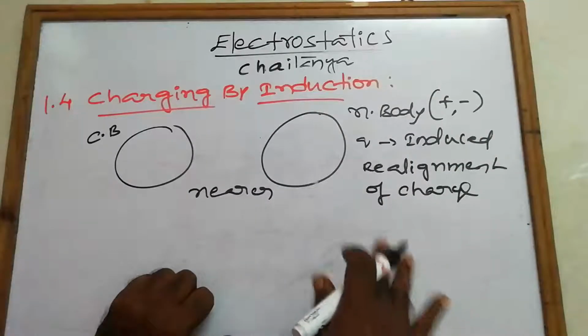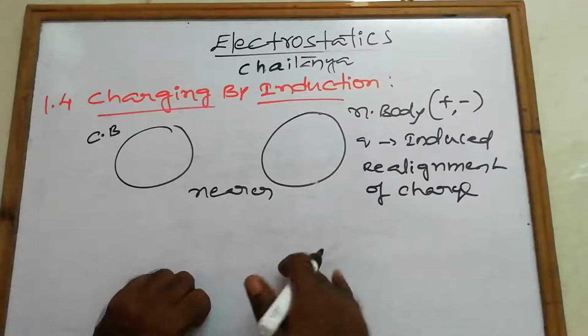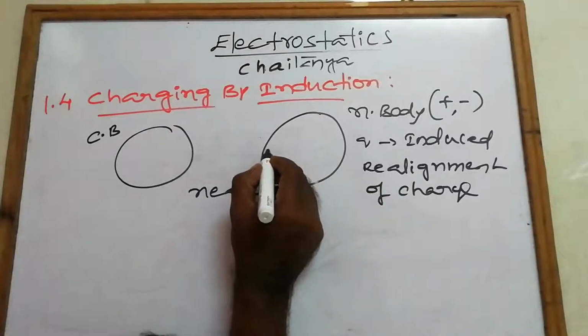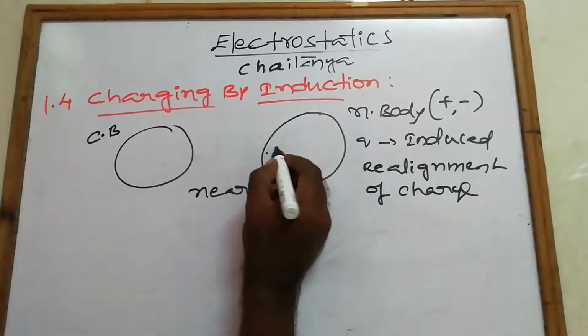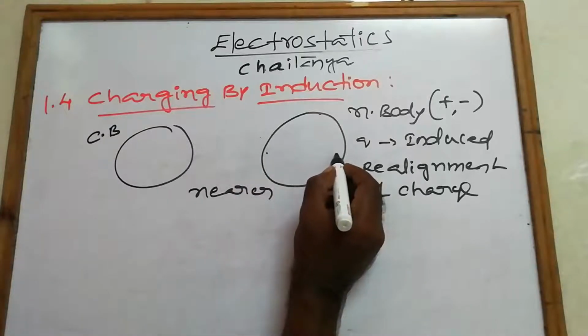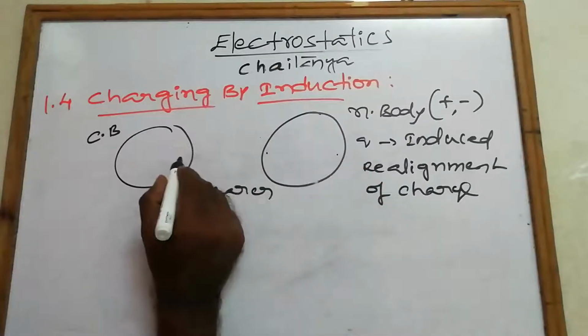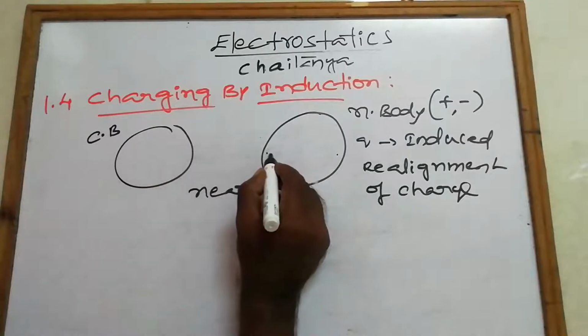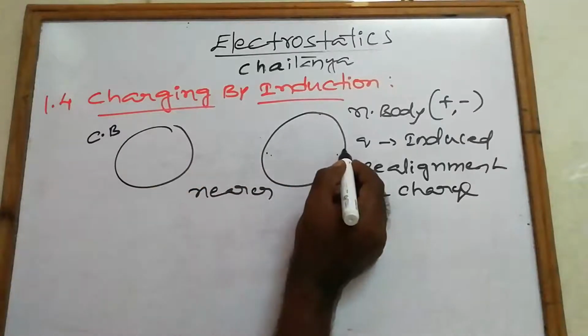How? We can discuss that. The neutral body has two sides. This is the nearer side, and this side is called the further side, meaning the far end from the charged body. For the charged body, this end is very close and this end is far away.